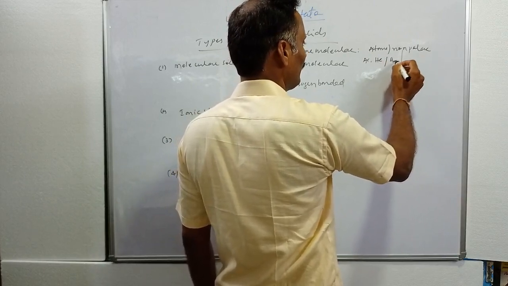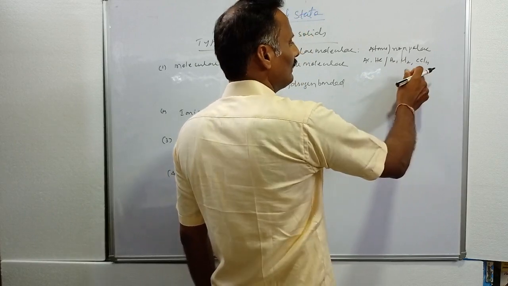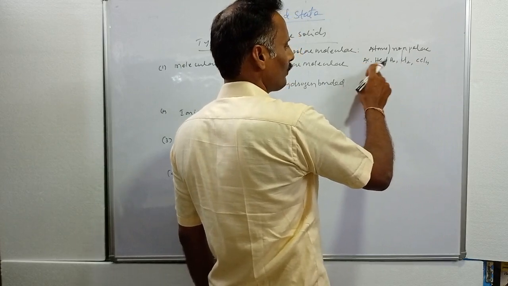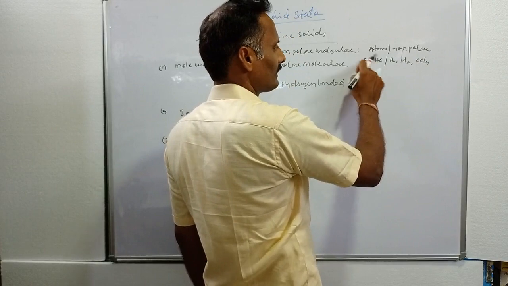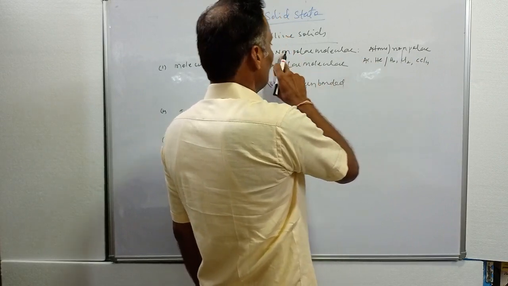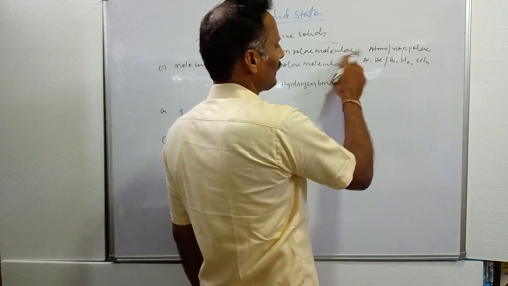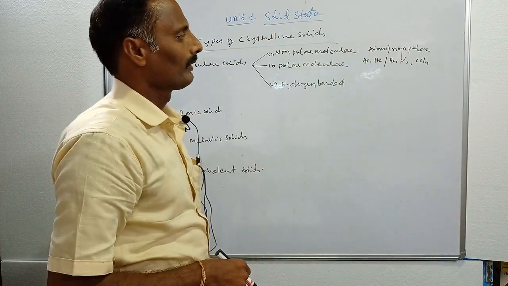Non-polar molecules like H2, Cl2, CCl4. Argon and helium are noble gases, which exist in monoatomic form, thus they are called atoms. That's why non-polar molecular solids may contain atoms or non-polar molecules.